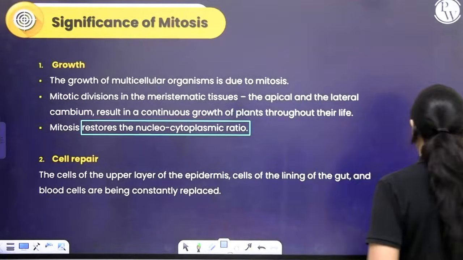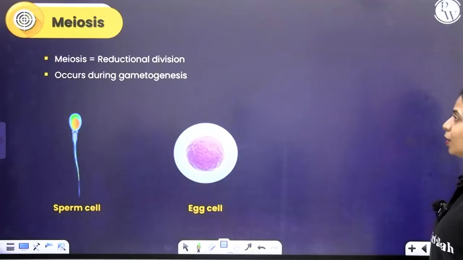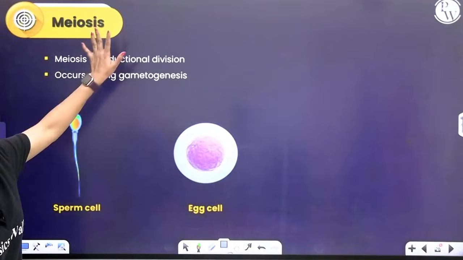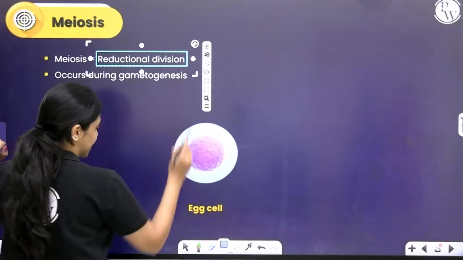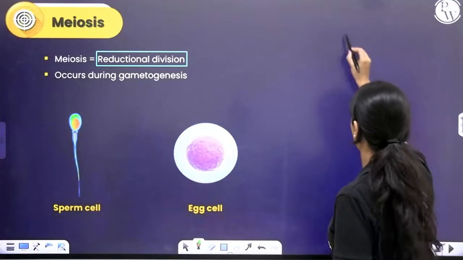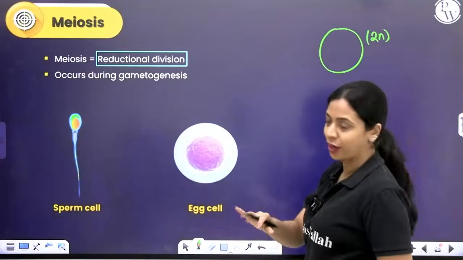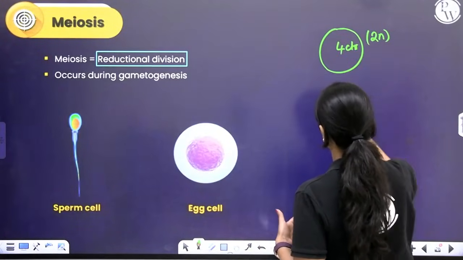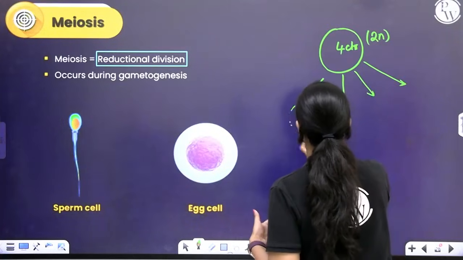Now we have to learn about what happens during meiosis, the second type of division. Well, unlike mitosis that we learnt about previously, this is not an equational division. This is reductional division. What does that mean? Reductional division means if a parent cell has two sets of chromosomes and is diploid, let's say it has 4 chromosomes, then this parent cell will give rise to 4 daughter cells.